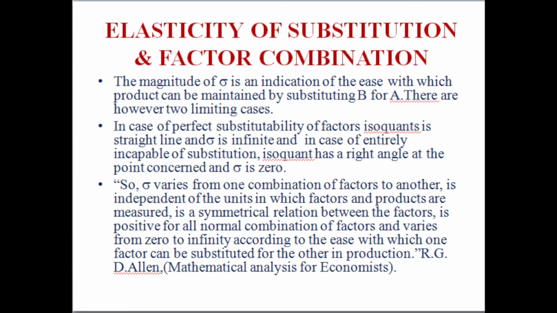So, the magnitude of a small sigma, that is elasticity of substitution, is an indication of the ease with which product can be maintained by substituting B for A.